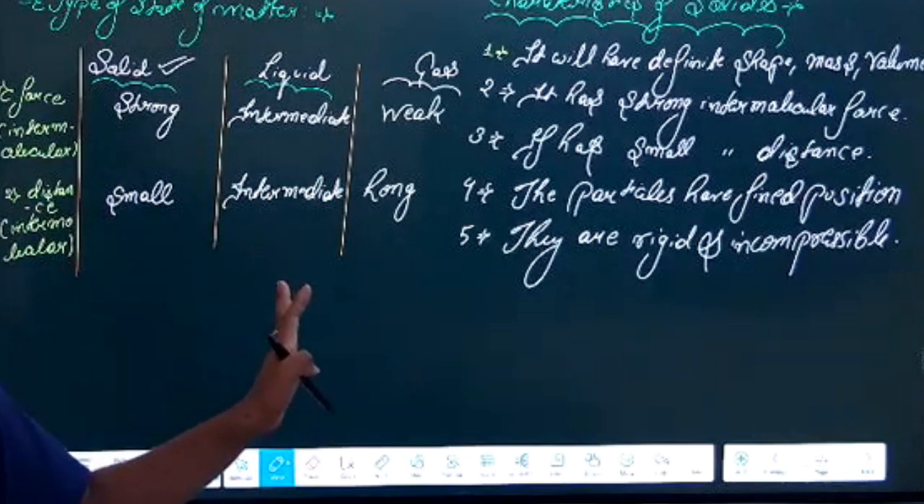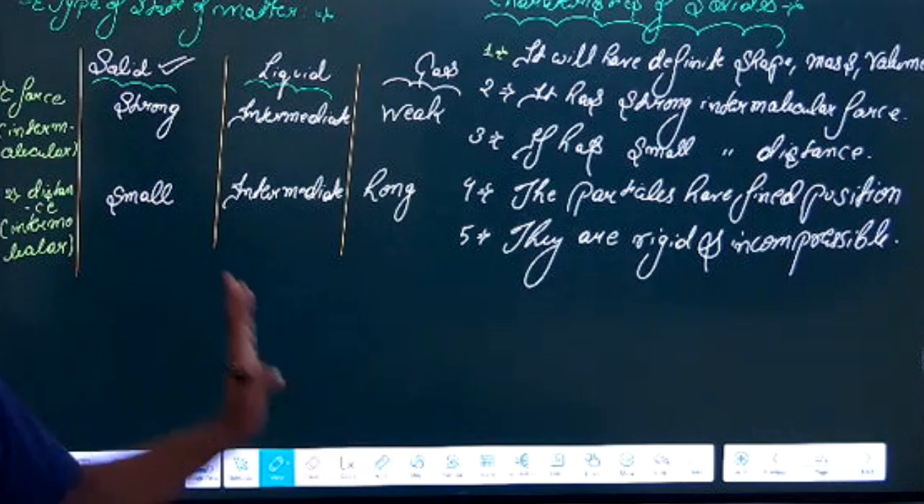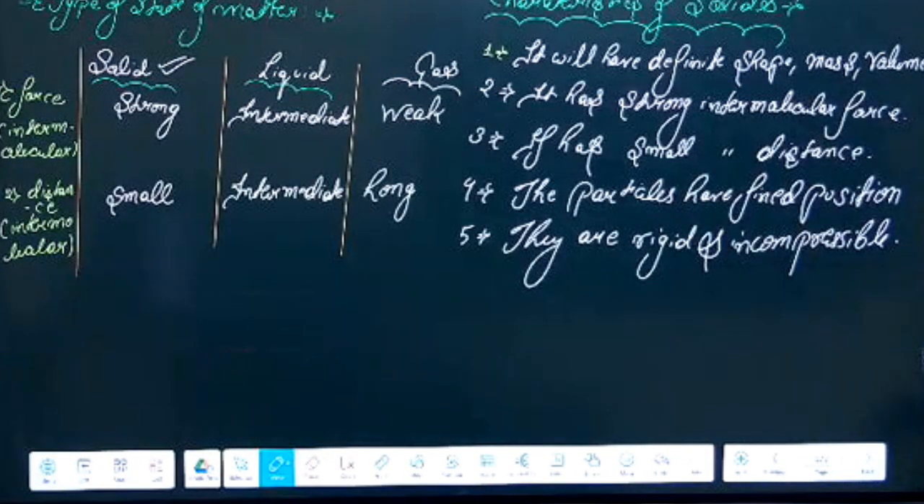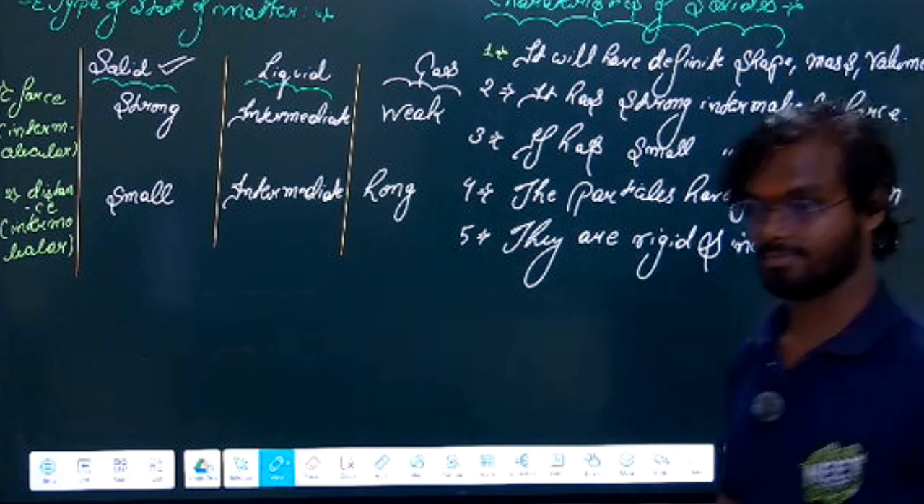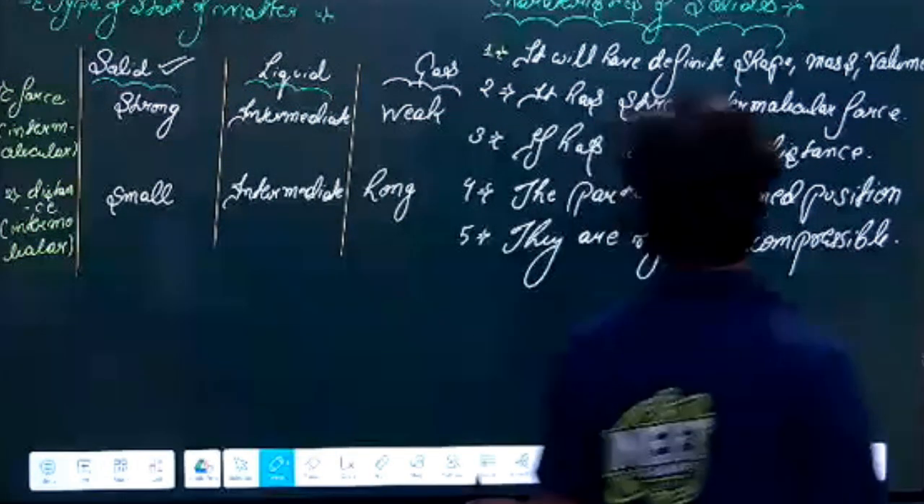Any doubt till here? Anyone have a doubt? No, sir. Okay, just note it down. I will move it to the next page. Note it down fast. If you complete it, please let me know. Completed? Yes, sir. Okay. Everyone completed?